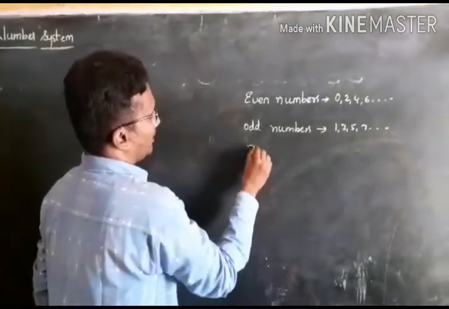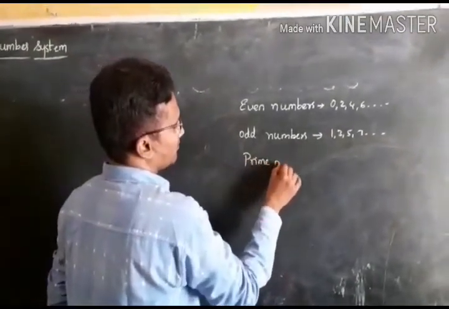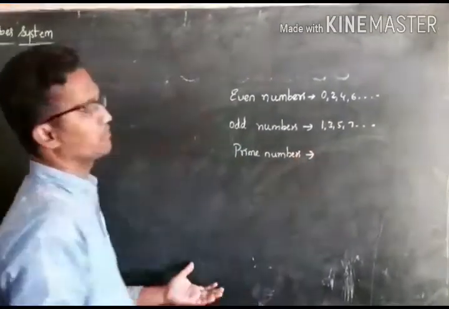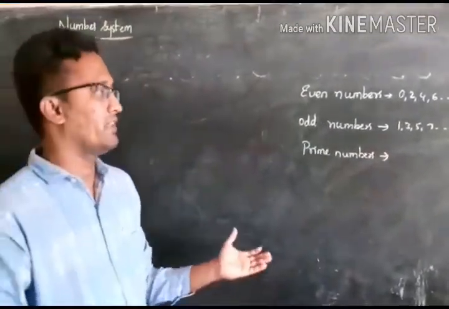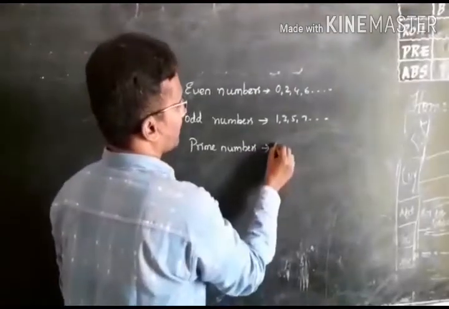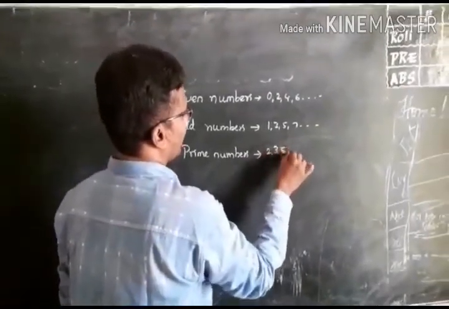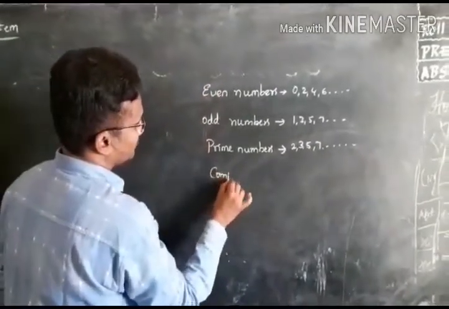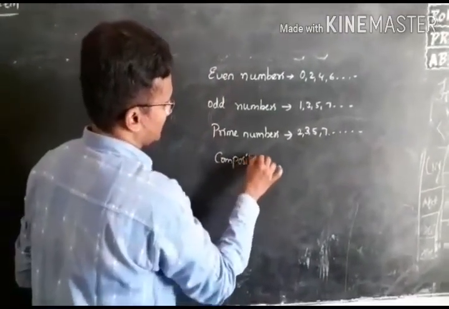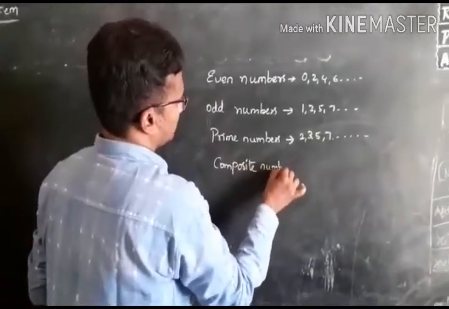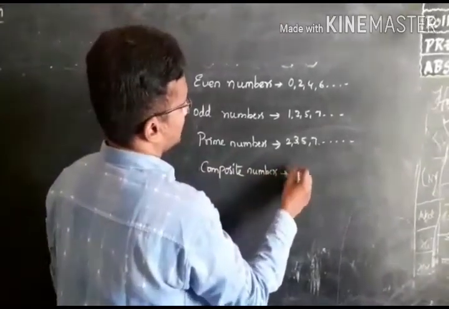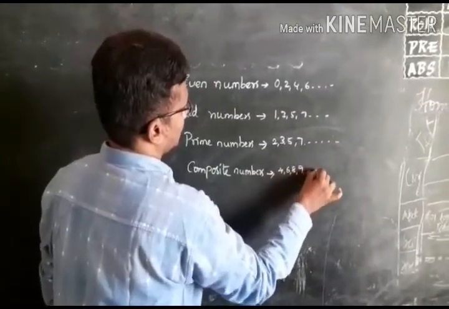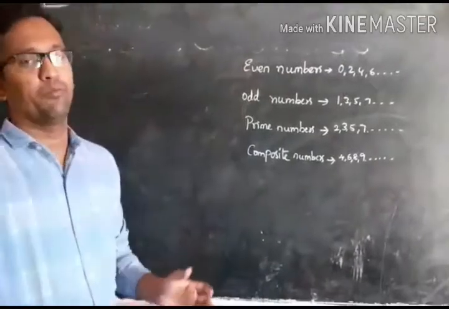And you know prime numbers well, that is the numbers which have exactly 2 factors, or otherwise the number which is divisible by 1 and itself. Such numbers are called prime numbers: 2, 3, 5, 7, like that. And composite numbers are the numbers which are not prime numbers: 4, 6, 8, 9, and so on. So these are composite numbers.